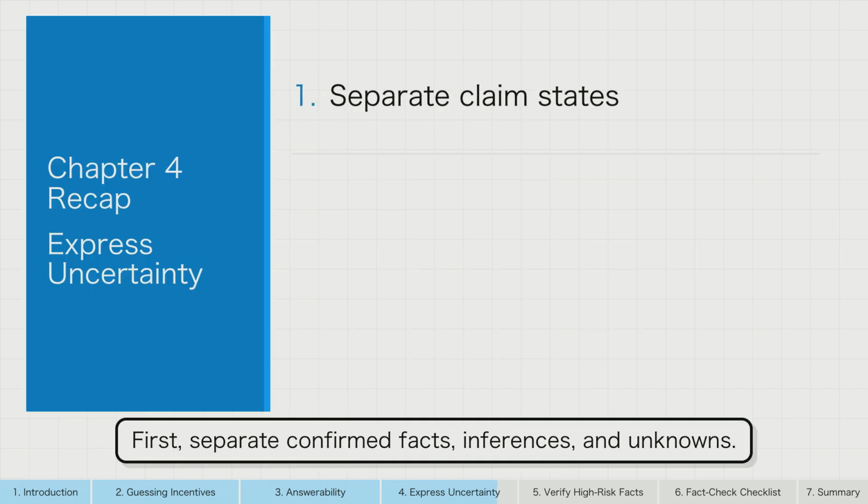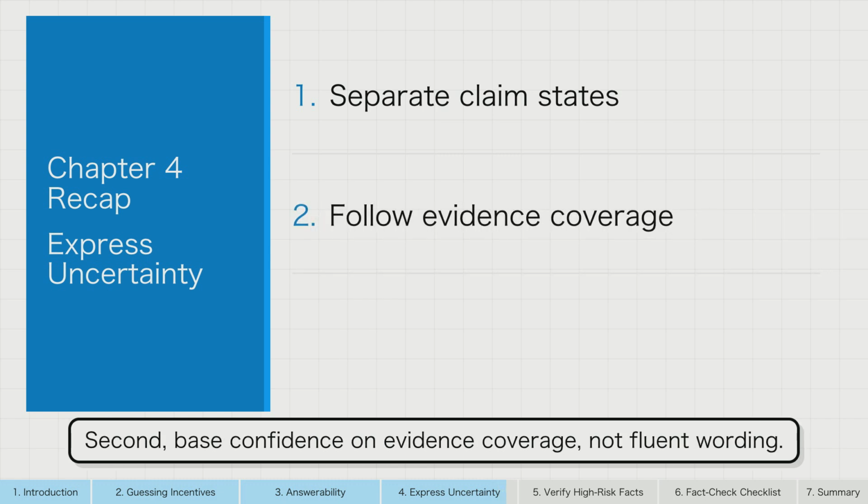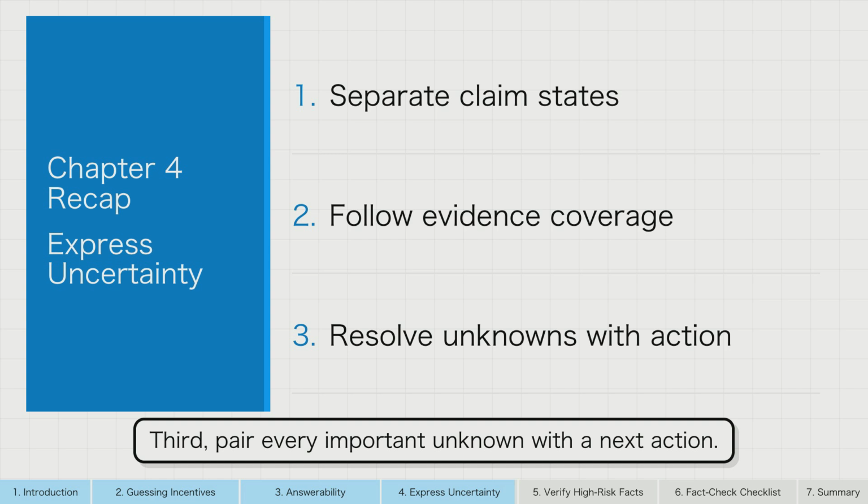Chapter recap. First, separate confirmed facts, inferences, and unknowns. Second, base confidence on evidence coverage, not fluent wording. Third, pair every important unknown with the next action.